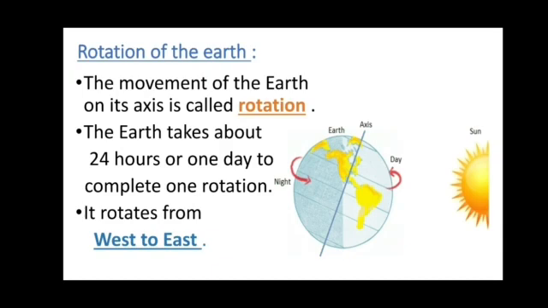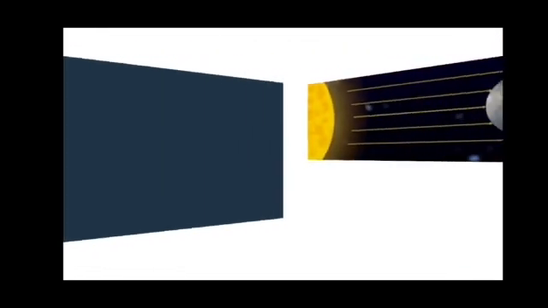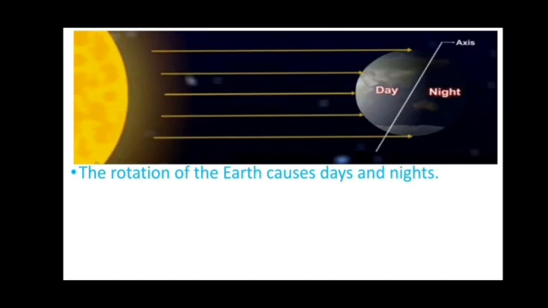This is the reason we see that the sun rises in the east and sets in the west, which causes day and night. Then we have another picture which is again showing day and night. The rotation of the earth causes day and night.